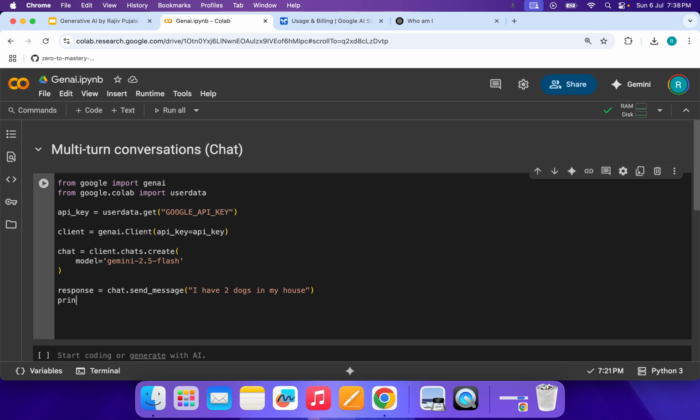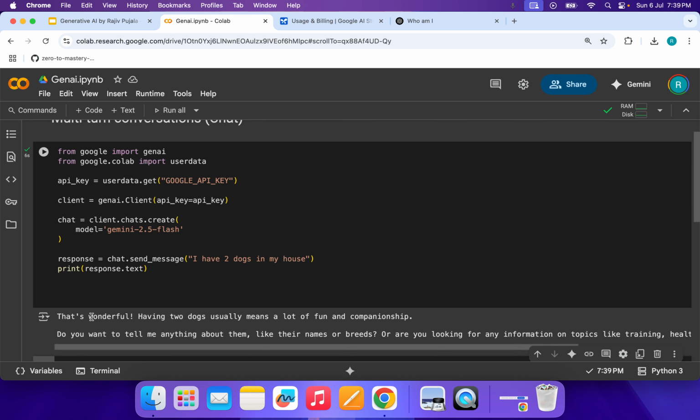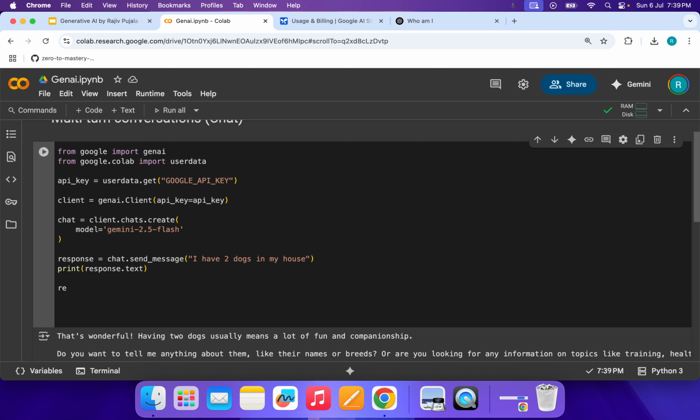Let's print response.text. Whatever we told, that we have two dogs in my house, Gemini took that and said, "Hey, that's wonderful. Having two dogs usually means you have lots of fun and companionship." And again, I'm going to say chat.send_message,